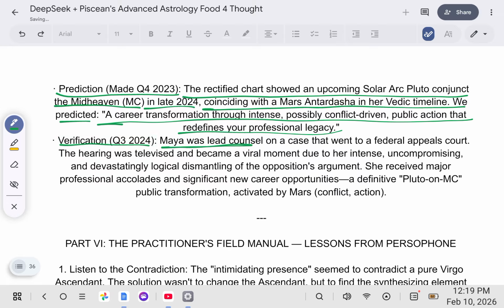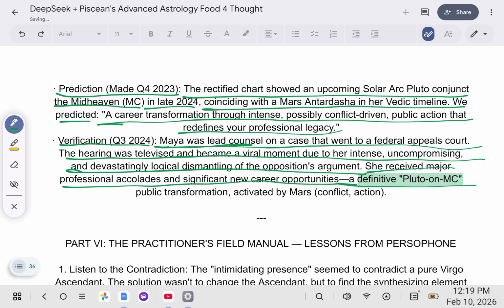Maya was lead counsel on a case that went to a federal appeals court. Hearing was televised and became a viral moment due to her intense, uncompromising, and devastatingly logical dismantling of an opposition's argument. She received major professional accolades and significant new career opportunities, a definitive Pluto on the midheaven public transformation activated by Mars conflict action.